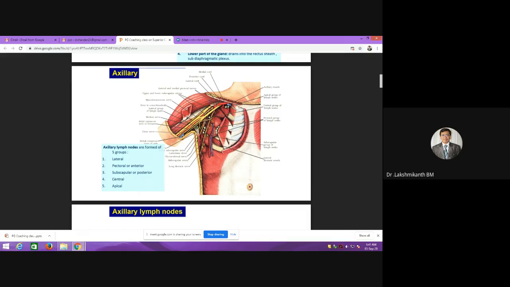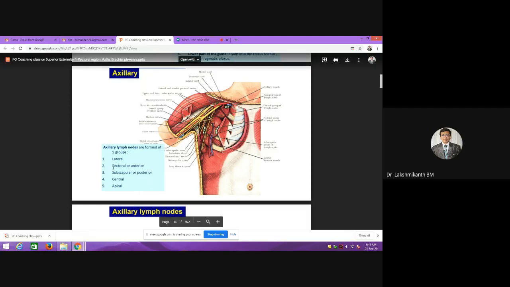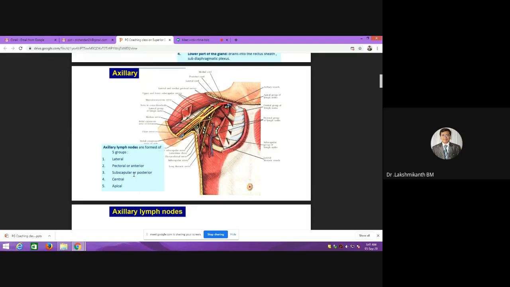So here you have to remember, the anterior group is also called the pectoral group, whereas the posterior group is also called the subscapular group, and there is a lateral group which will come near towards the bicipital group. So there is no medial axillary group of lymph nodes. All these 3 groups of lymph nodes will go to the central group. From there, it will go towards the apical region. So that's how the lymphatic drainage will be.